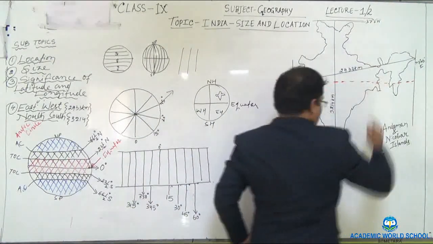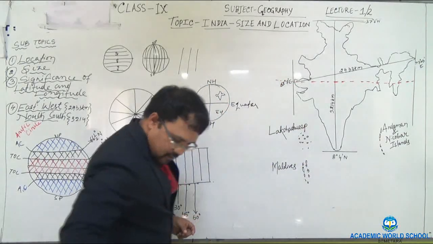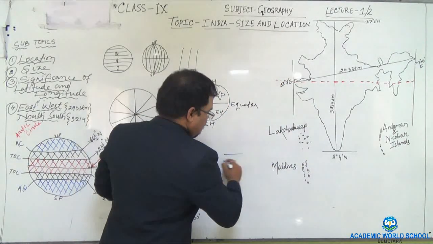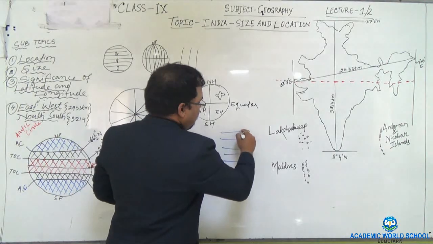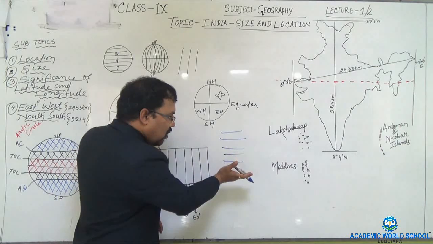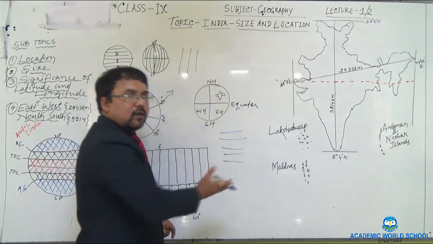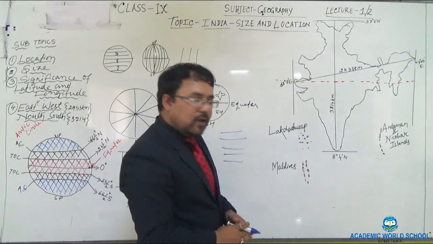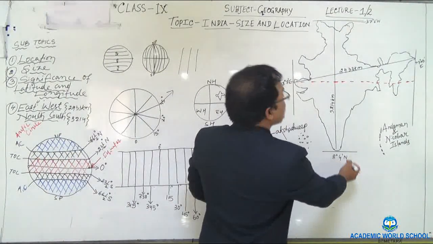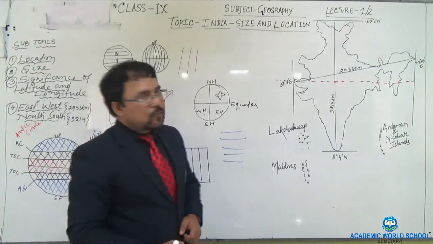This is the latitudinal extent. So what is the latitudinal extent? 8 degrees 4 minutes north to 37 degrees 6 minutes north. Note it down in your copy.